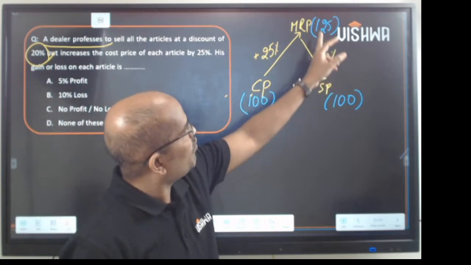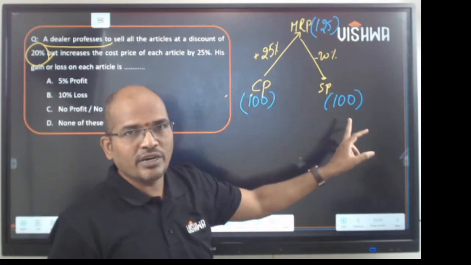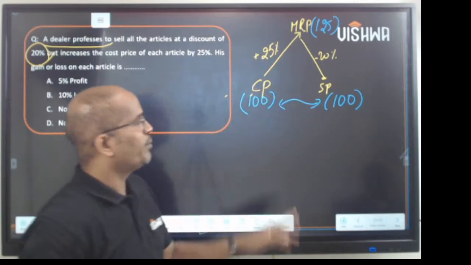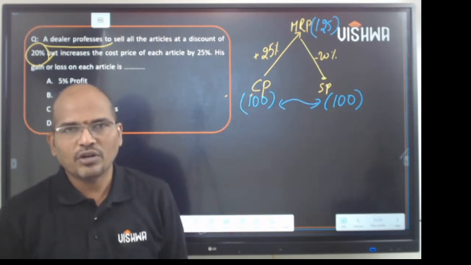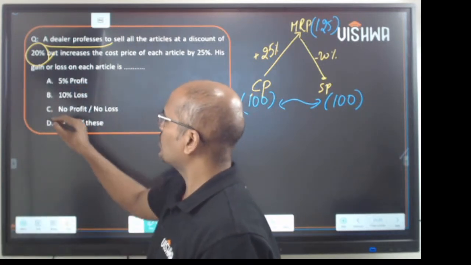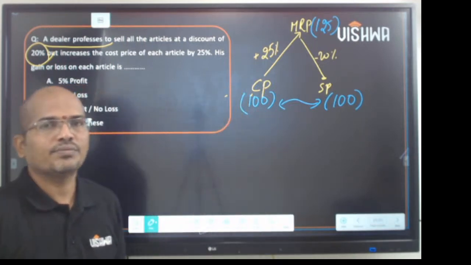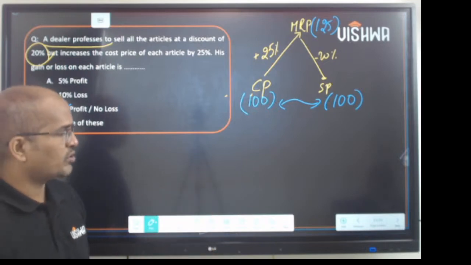So 20% of 125 is 25. So 125 minus 25 is 100. So at the end, what do you observe? He bought for 100, he is selling for 100. So there is neither profit nor a loss. The answer is no profit or no loss. So that is how you solve the question. Clear that. So there is no profit or no loss.